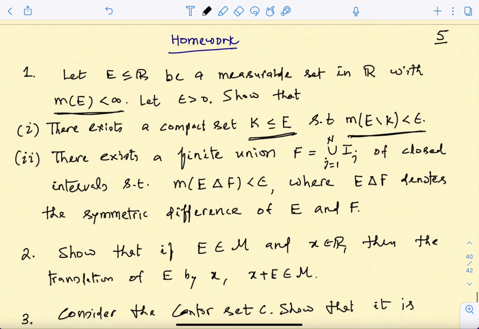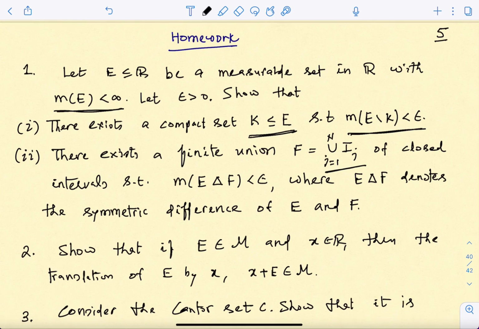And not only that, you can even make it better, that this compact set you can choose of this form, that this is actually a union of closed intervals. Because for a compact set I need to take closed intervals.